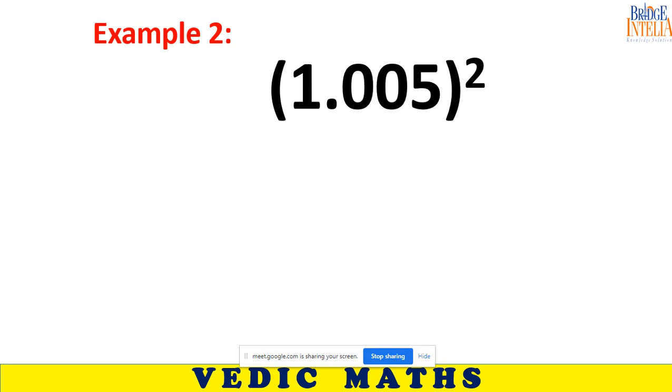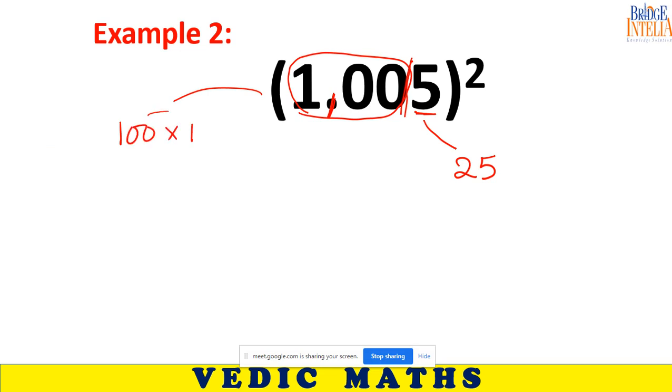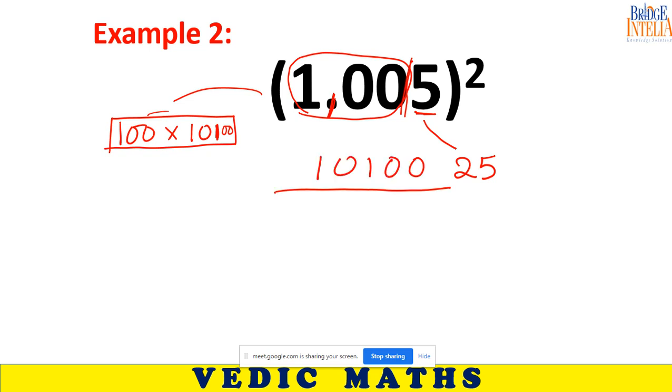You ignore the decimal. The last digit is 5, so I can apply the trick. So 5 becomes 25. Now look at the remaining portion. The remaining portion is 100. So 100 multiplied with the next number. If you multiply anything with 100, you can simply add 2 zeros at the end. So the first part would be this much. So you understood? Yes, sir.